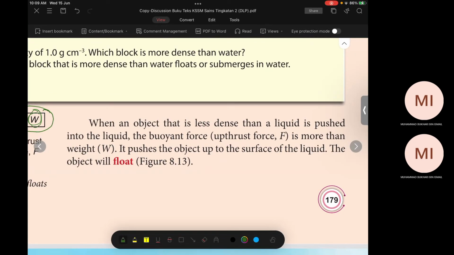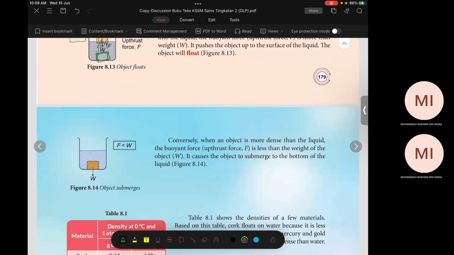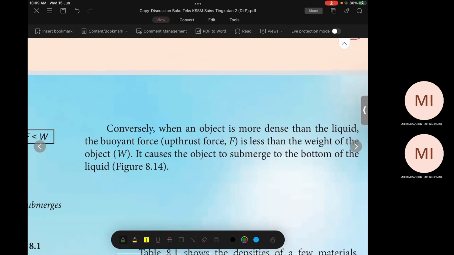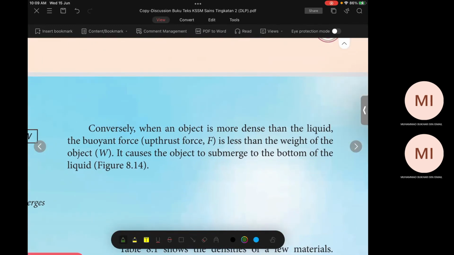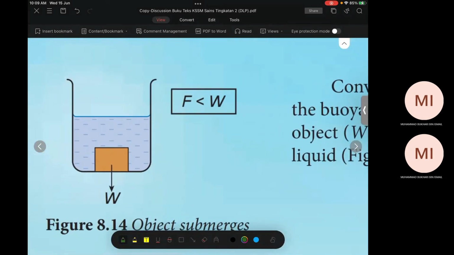Any question? What about this? Conversely, when an object is more dense than the liquid, the buoyant force of thrust F is less than the weight of the object, and it causes the object to sink to the bottom of the liquid. I think you can understand this one, right? Easy, right? Any question?